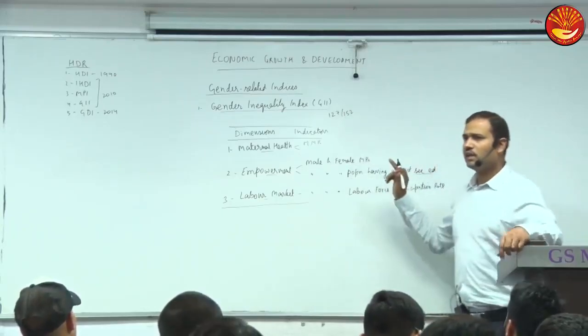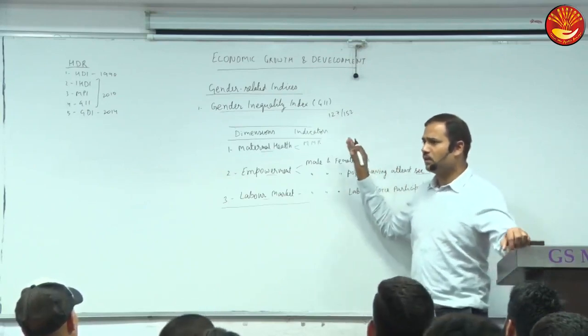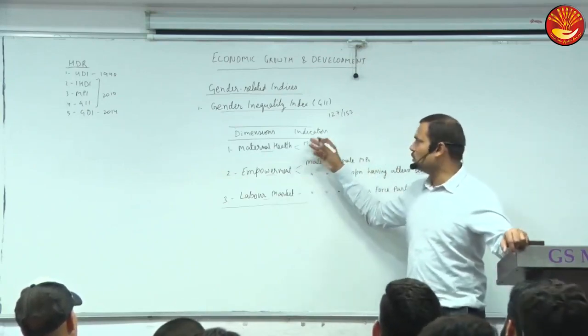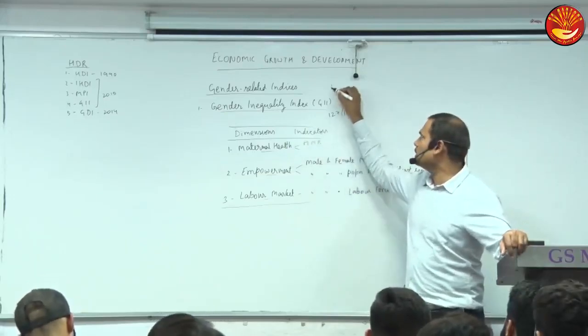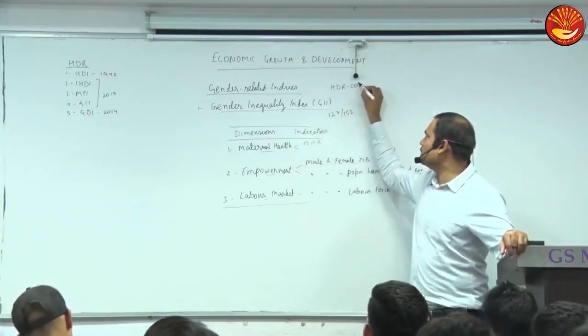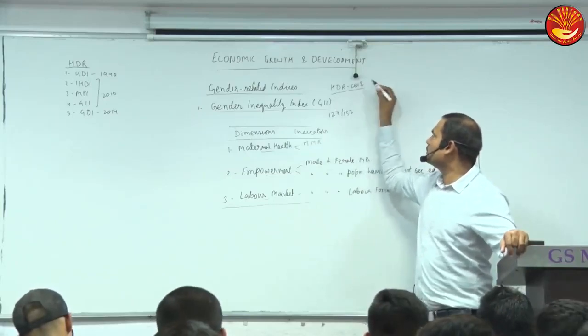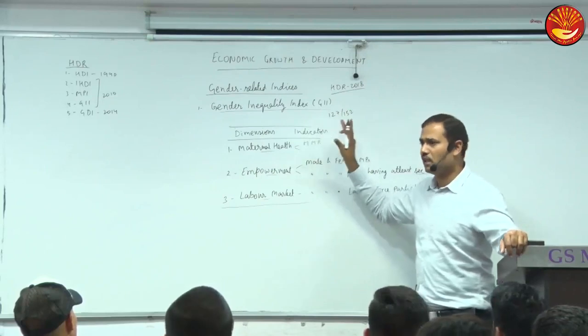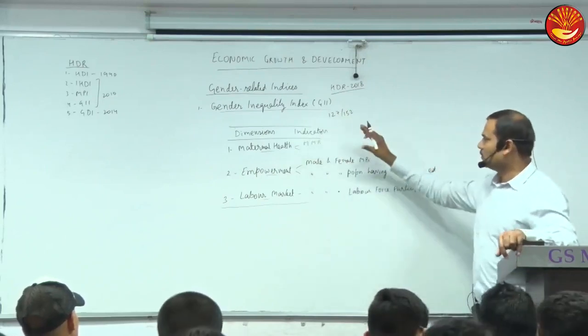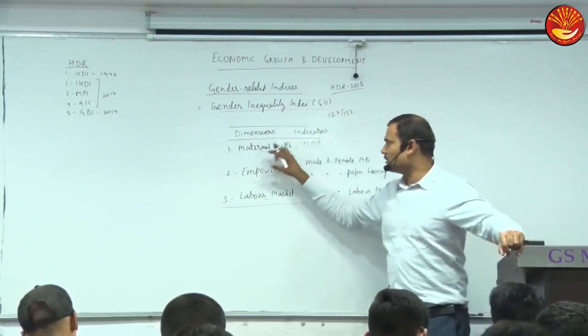But as I told you, the data is not important. This will change. Maybe in 1 month or 2 months, a new report will be published. So I'm giving you data as per Human Development Report 2018, HDR 2018. Probably the 2019 report will be available, and then the data will change. So only this is sufficient: it measures gender inequality in these 3 dimensions.